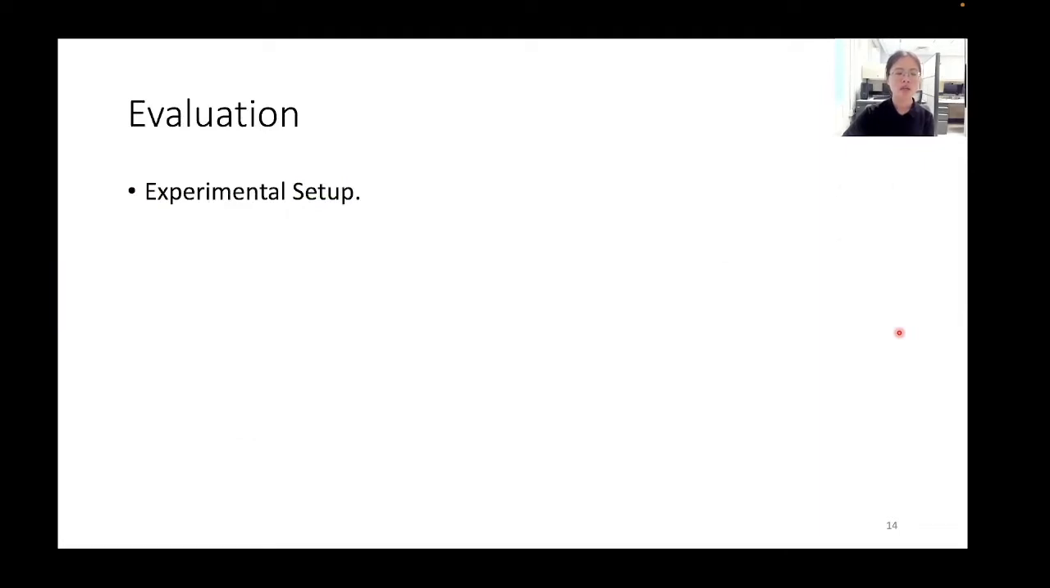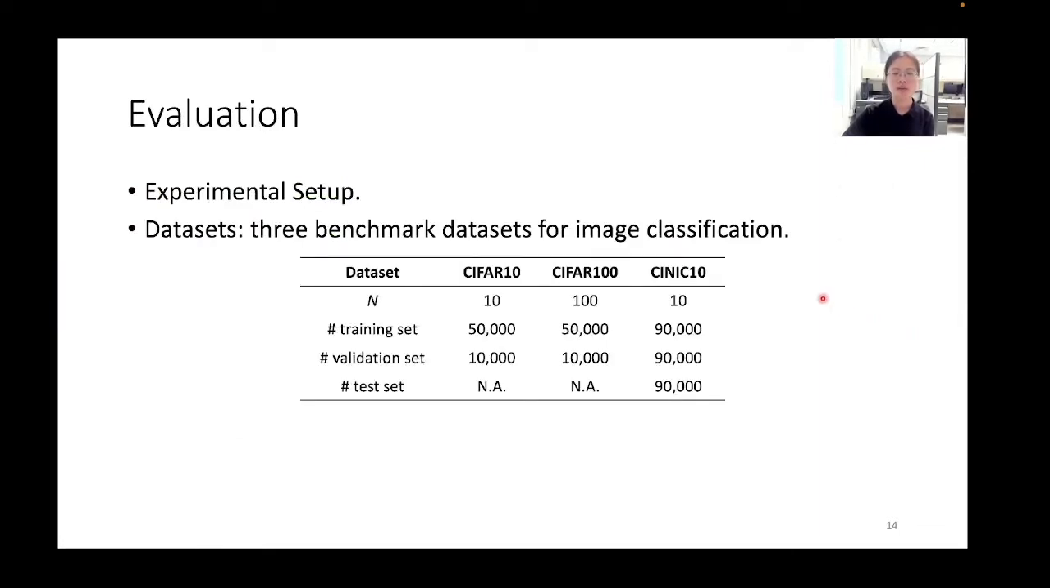We conduct our experiments on 3 benchmark datasets for image classification: CIFAR-10, CIFAR-100, and CINIC-10. The number of classes varies from 10 to 100, and the total number of images varies from 60,000 to 270,000. We consider models including ResNet18, VGG16, and WideResNet with depth 28 and width 4.